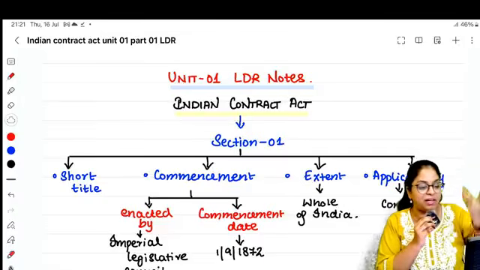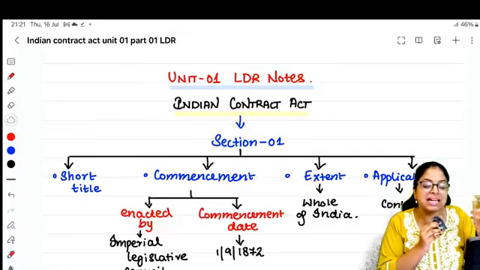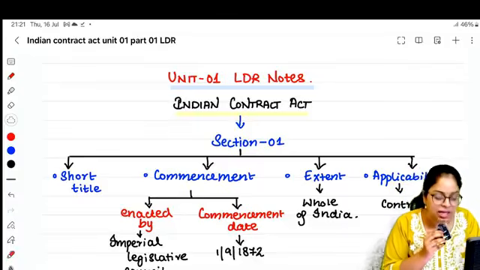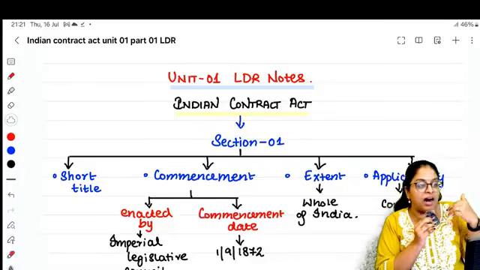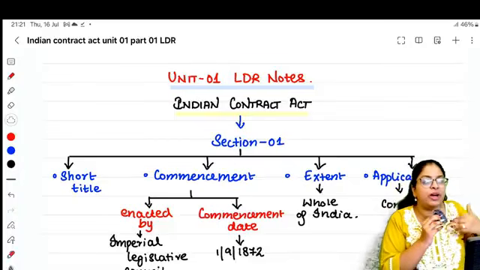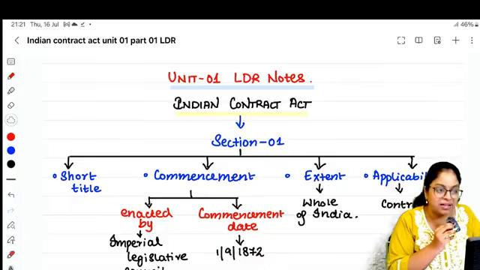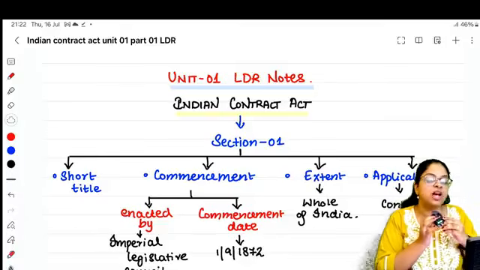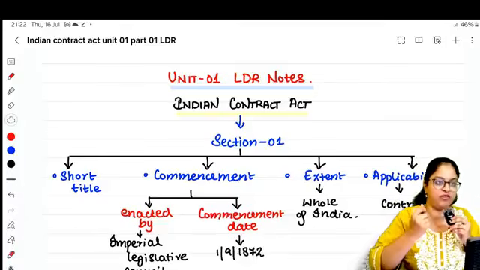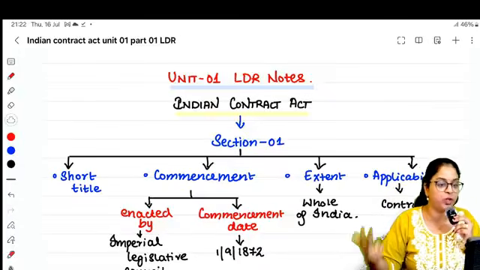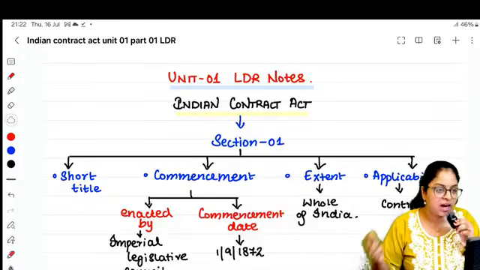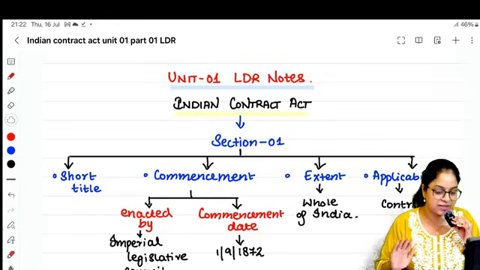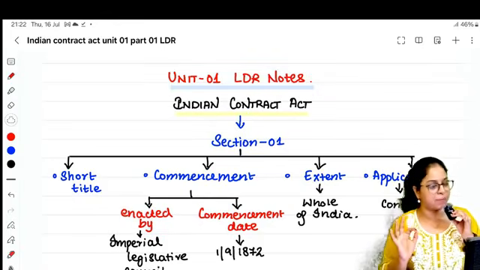It came in the year 1872. So some of the sections in it are a little redundant in today's time, that means a little useless, because we have become more advanced, our ways of communication have changed, we don't do any more contracts via post or letter. I do understand that, but still the Contract Act is there in our syllabus. So even though it has a few areas where you might feel like, hey, this does not even make sense, we don't even do this today, that's okay, right? Ultimately, until the act changes or we come up with a new act, we have to follow the Indian Contract Act 1872. Did you understand the purpose of the act?